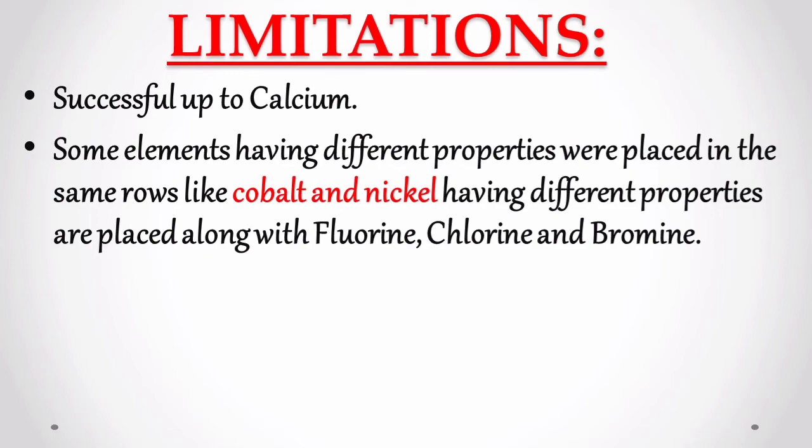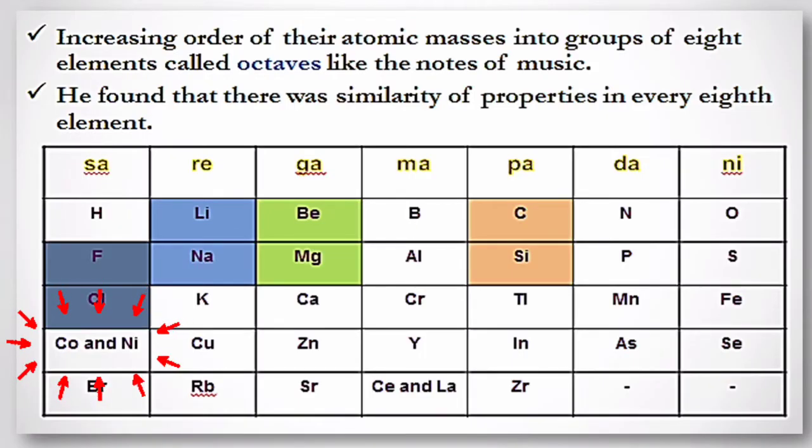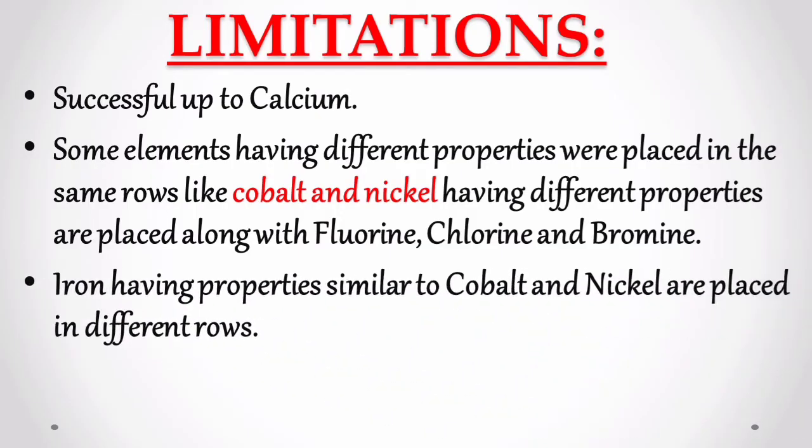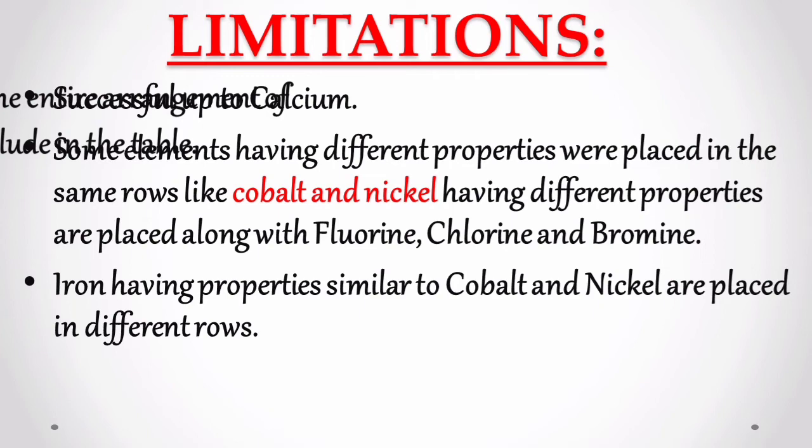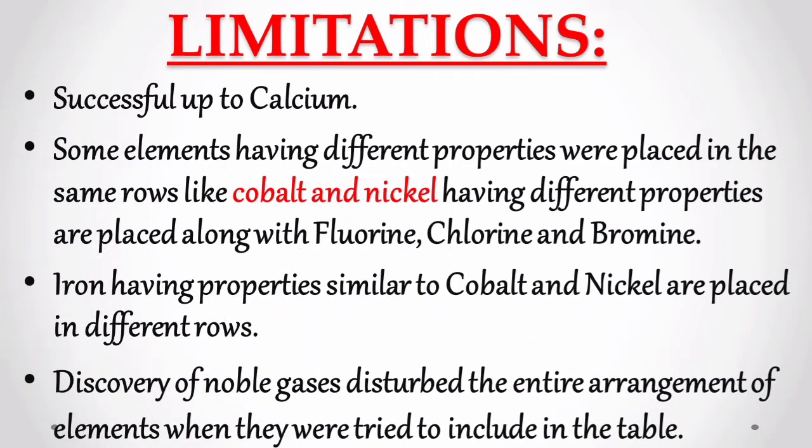For example, cobalt and nickel are in the same slot as they are placed together with fluorine, chlorine and bromine, which have totally different properties than cobalt and nickel. On the other hand, iron, which resembles cobalt and nickel in properties, has been placed far away from these elements. Newlands also did not leave any space or slot in his table for the yet undiscovered elements. Afterwards, many new elements were discovered. The discovery of noble gases disturbed the entire arrangement of elements when they were tried to include in the table.